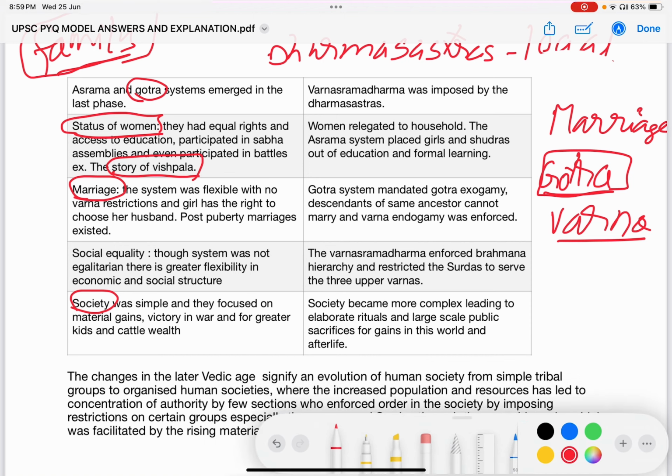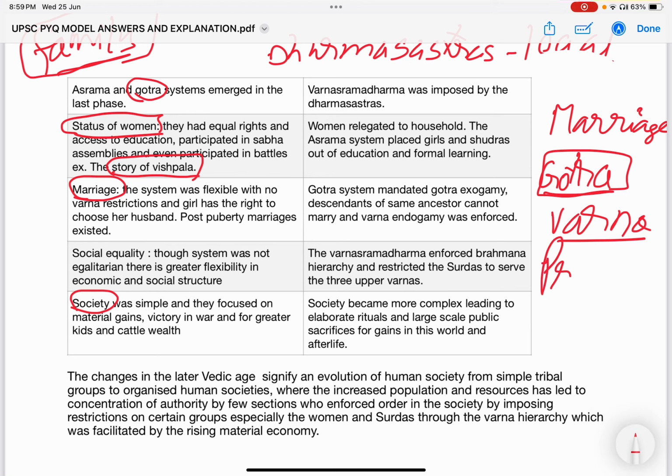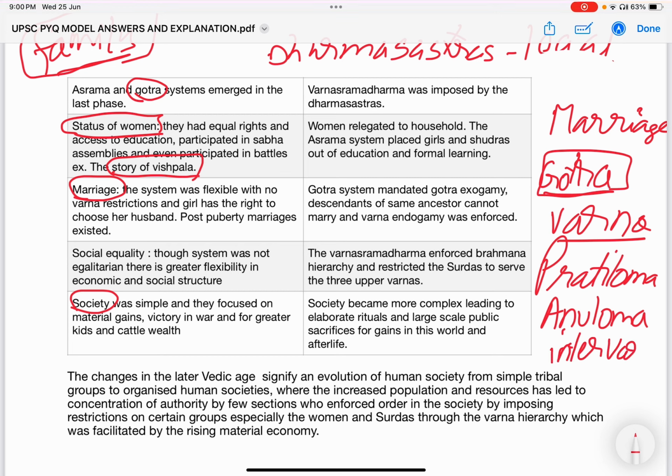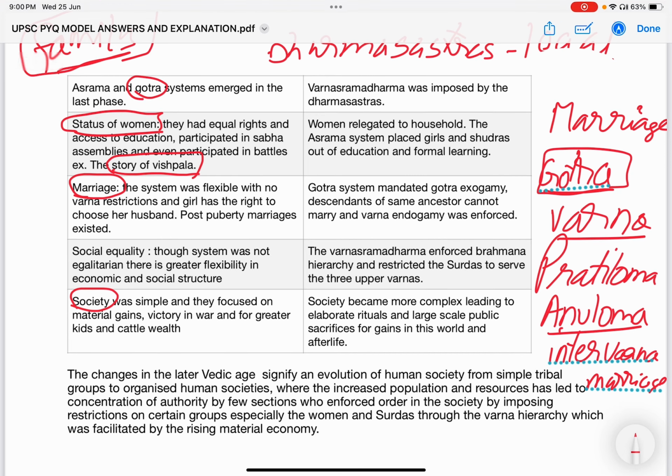Especially, there emerged new practices of pratiloma and anuloma marriages. Pratiloma and anuloma marriages were essentially intervarna marriages. See here, anuloma means a high Varna boy marrying a low Varna girl. This is partially accepted by the society. A Brahmin boy marrying a Shudra woman.